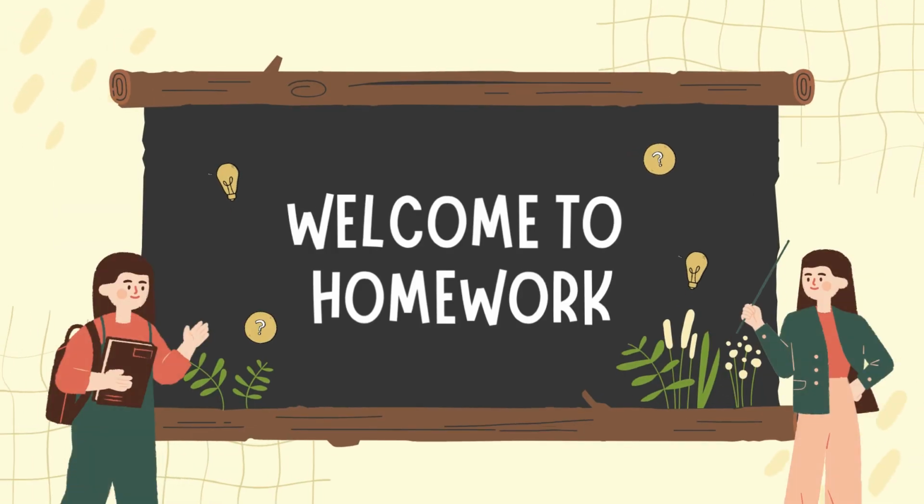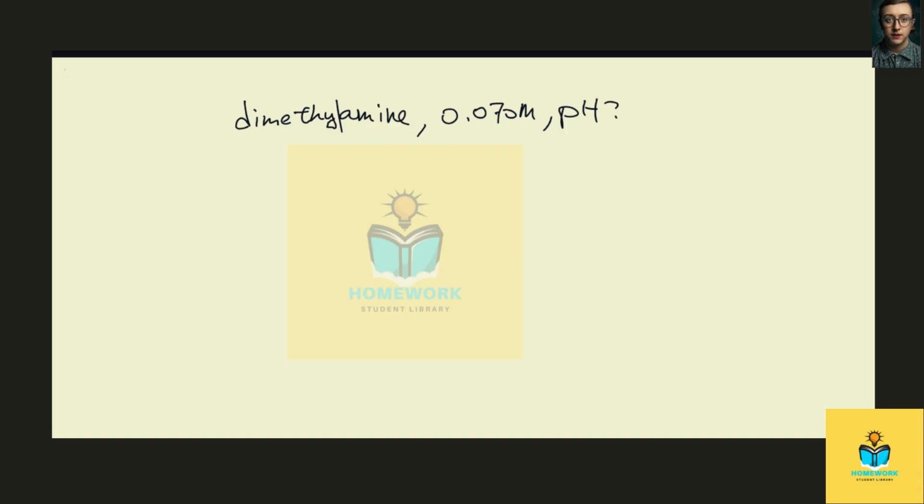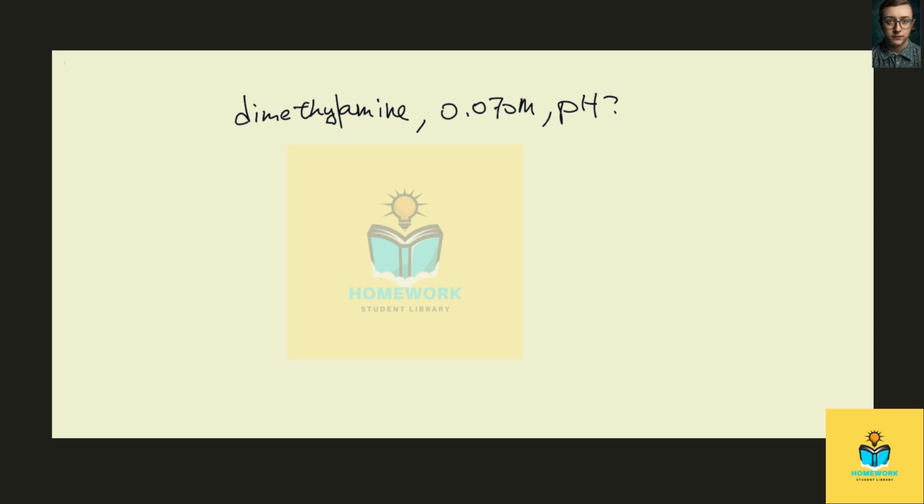Welcome to homework. So we have to find the pH of 0.07 molar of dimethylamine. This is the molecular formula of dimethylamine, but if we look at that, essentially it's just a base. So we can use a general base ionization reaction with water to calculate the pH.